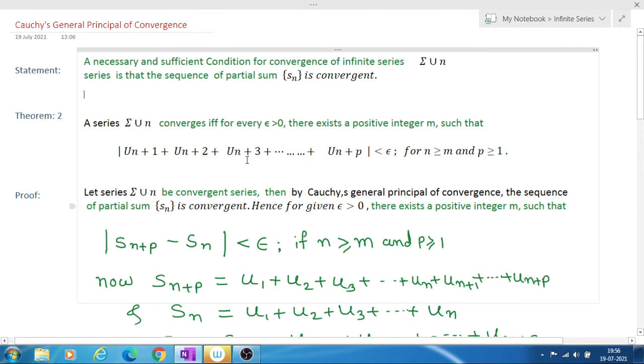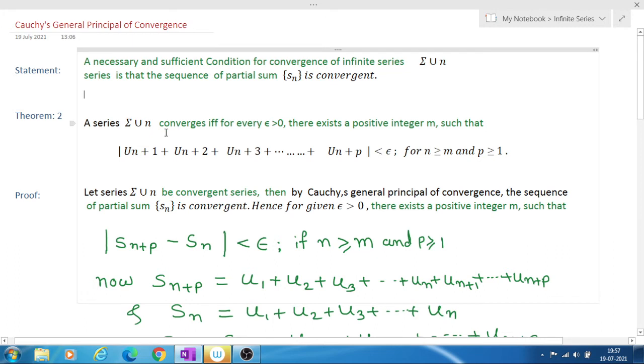So in this theorem we have given the condition for the series to be convergent: the modulus of this sum is less than epsilon.